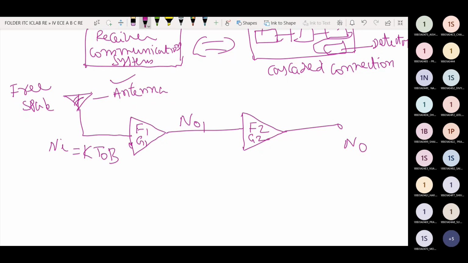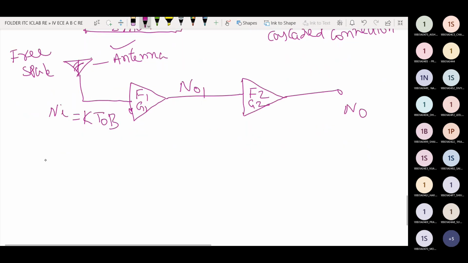Okay, now how to analyze the noise figure of the cascaded system. Here NS1 is the system noise generated within the first block, and NS2 is the system noise generated in the second block.